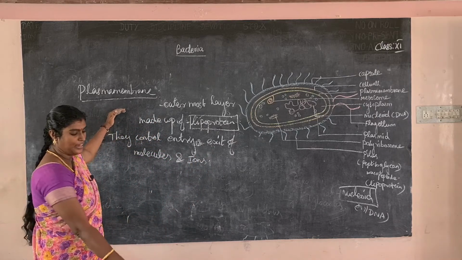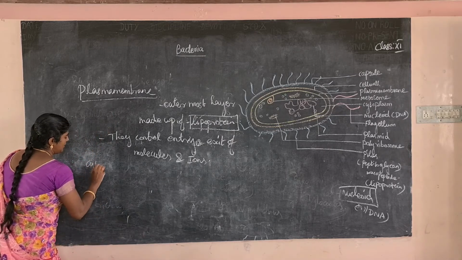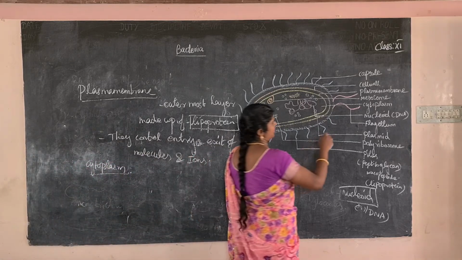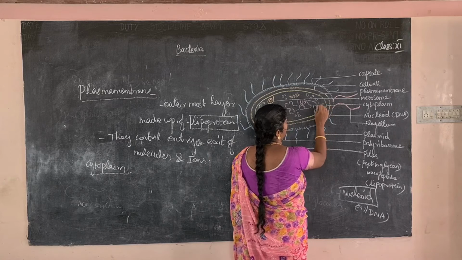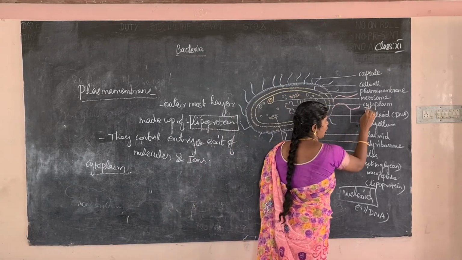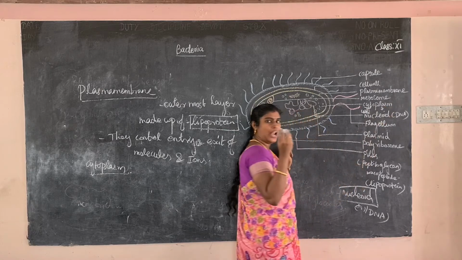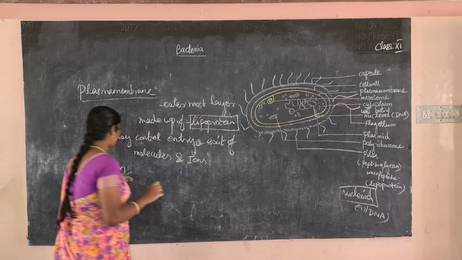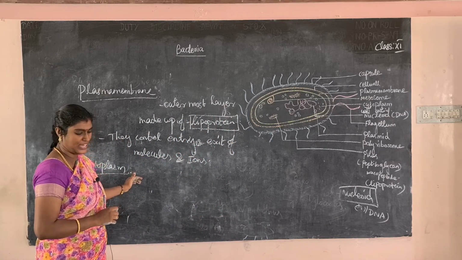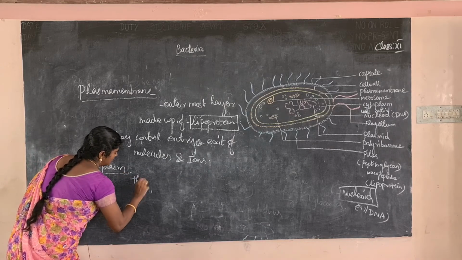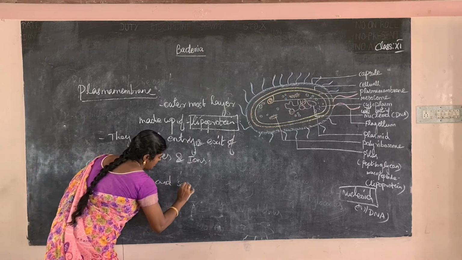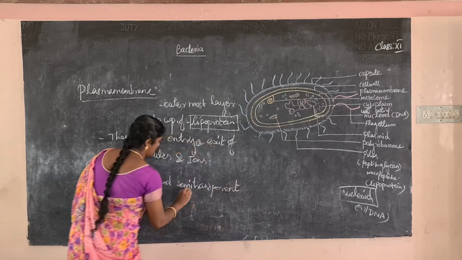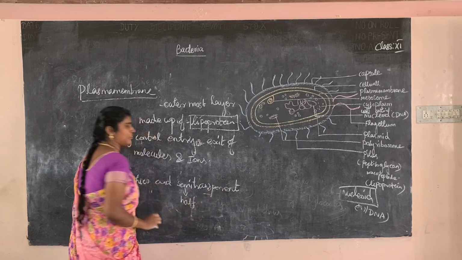Next part, cytoplasm. It is thick and semi-transparent. What is the meaning of cyto? Cyto means cell. Plasma means a colloid substance. So the cytoplasm is thick and semi-transparent. Semi means half, so partly transparent.